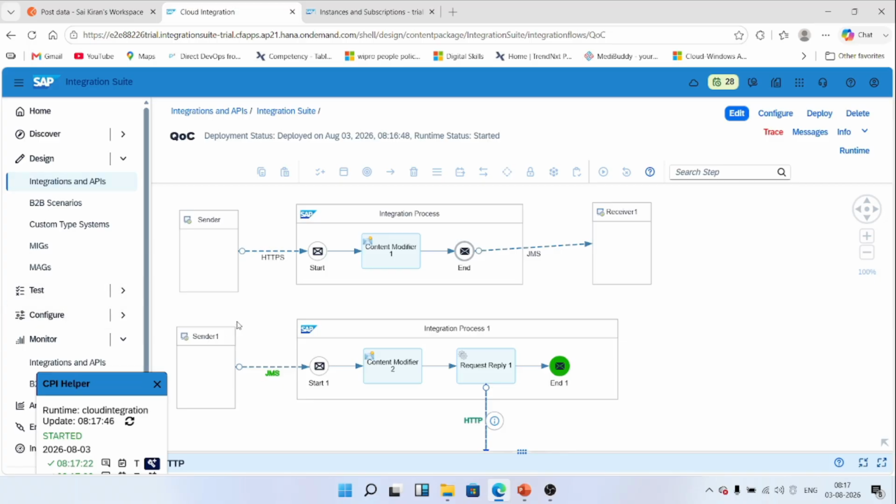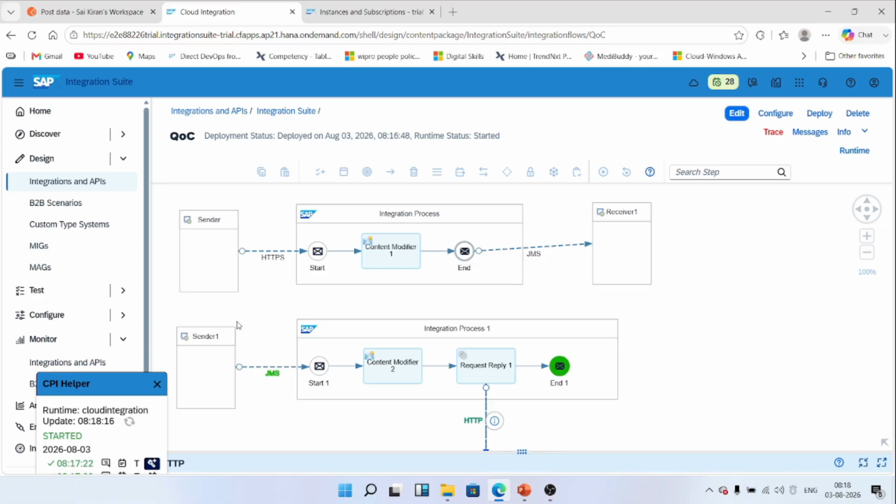So for the 4 qualities of service: best effort is one attempt only, at least once retries until success, exactly once prevents duplicate processing caused by retries, and exactly once in order prevents duplicates and preserves sequence. So we can choose whatever we require.